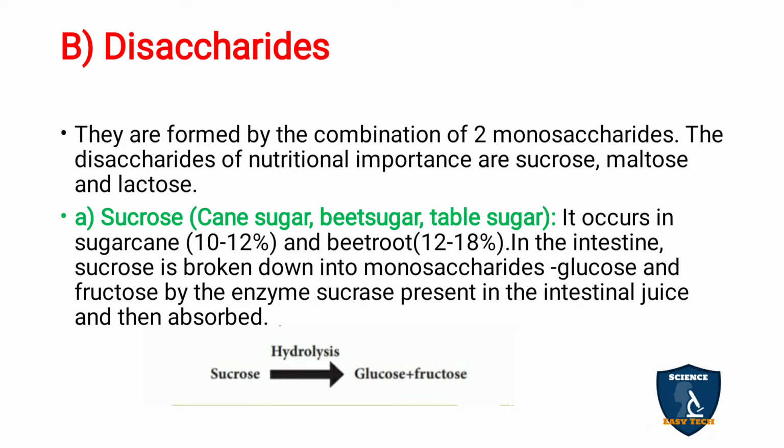How is sucrose broken down into glucose and fructose? By hydrolysis in the presence of an enzyme. What enzyme? Sucrase. Sucrose undergoes hydrolysis in the presence of the sucrase enzyme to give glucose and fructose. Where is this sucrase enzyme present? It is present in the intestine, in the intestinal juices.